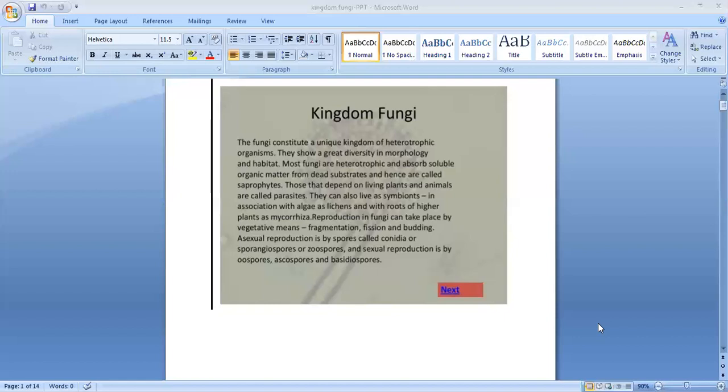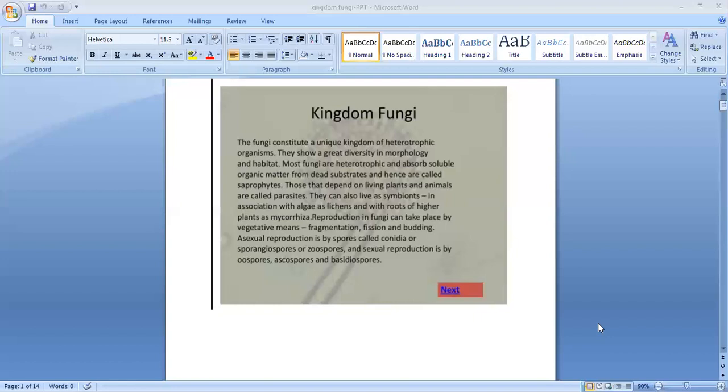Second is mode of spore formation, third is mode of sexual reproduction, and fourth is nature of fruiting bodies. Based on these we divide fungi into 4 classes.